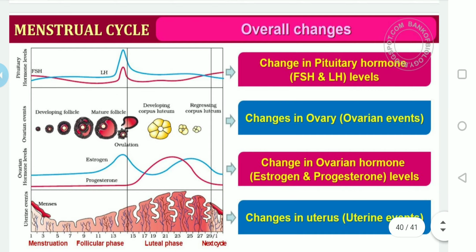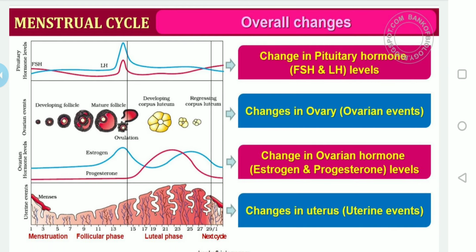So here is the diagram which is given in your textbook also. If you consider the x-axis and y-axis, on the x-axis they have given the names of the phases: the menstruation, follicular phase, luteal phase. On the y-axis they have given the uterine events, ovarian hormone levels, ovarian events, and pituitary hormone secretion. I hope you can identify the graphs.